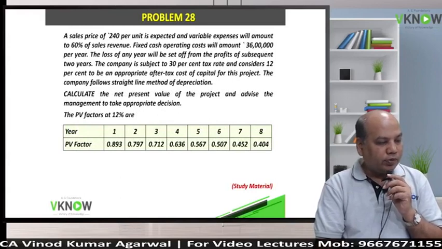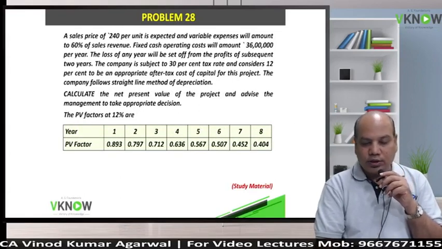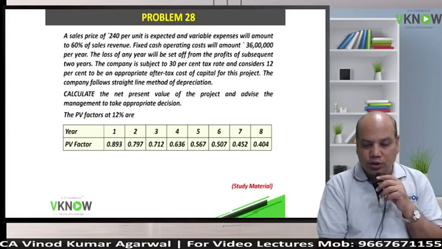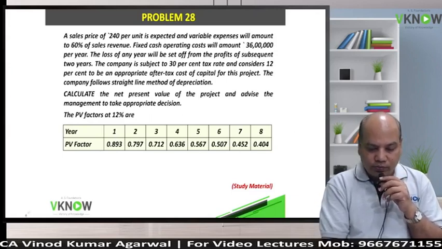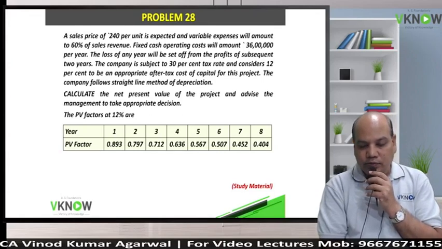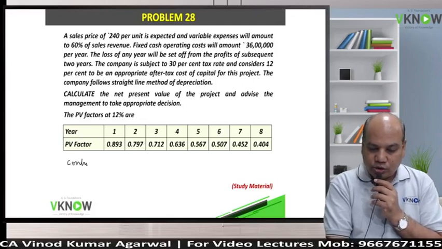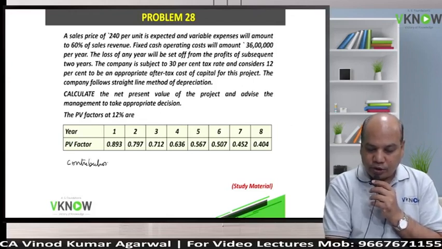Years 4 and 5 will be 2,70,000. Years 6 to 8 will be 1,80,000. A selling price of 240 per unit is expected and variable cost is amounting to 60% of the sales revenue. So what is my contribution per unit?